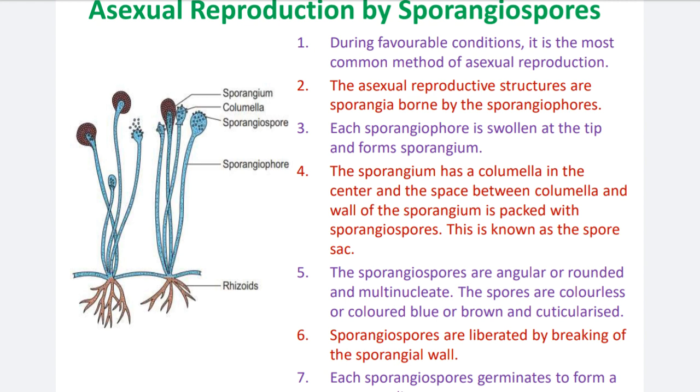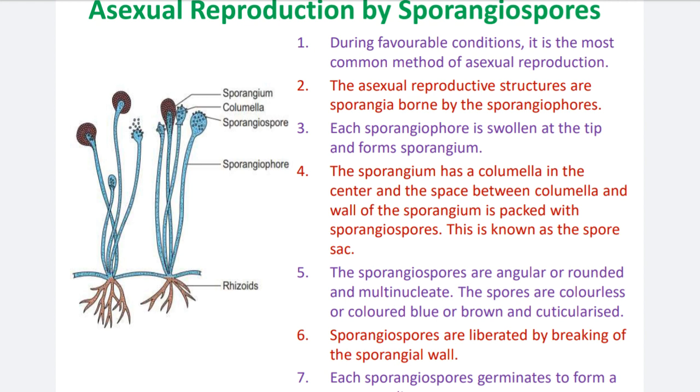See the description, point number 1: during favorable condition, it is the most common method of asexual reproduction. Point number 2: the asexual reproductive structures are sporangia borne by the sporangiophores. Sporangiophore means the stalk of the sporangium.